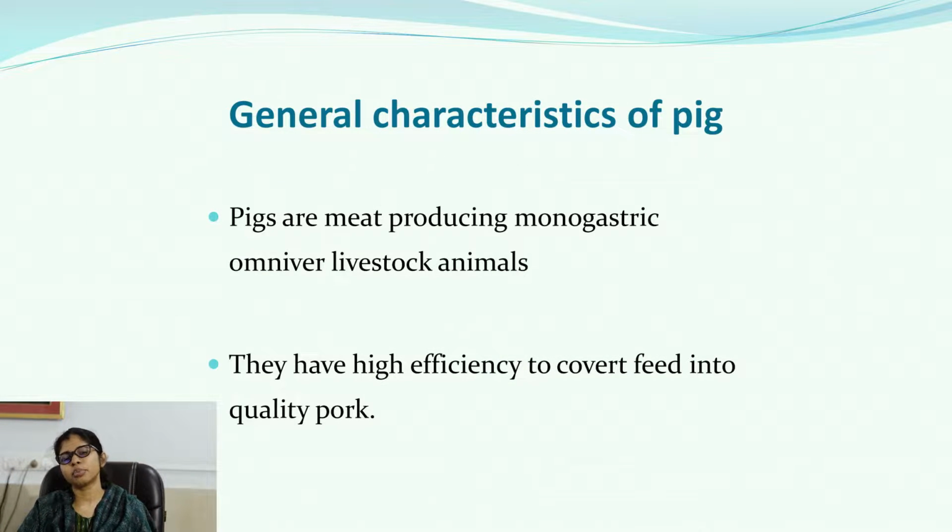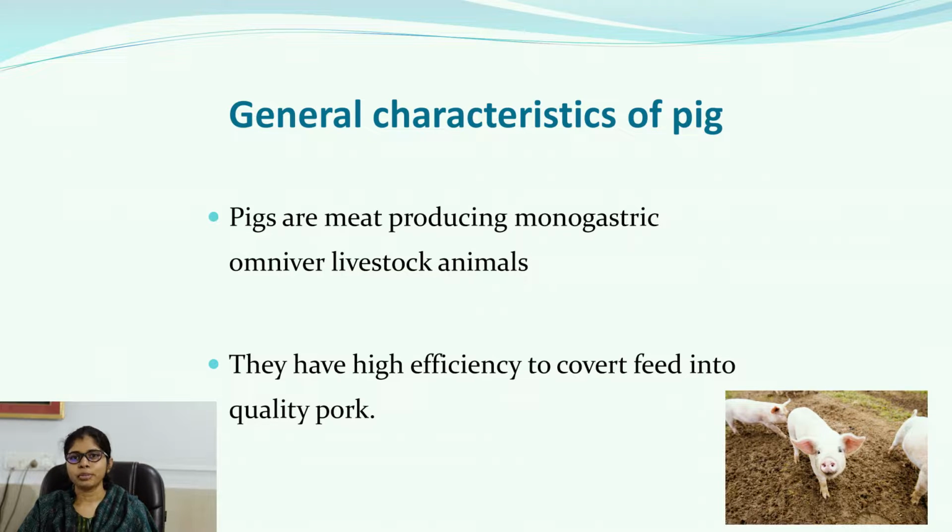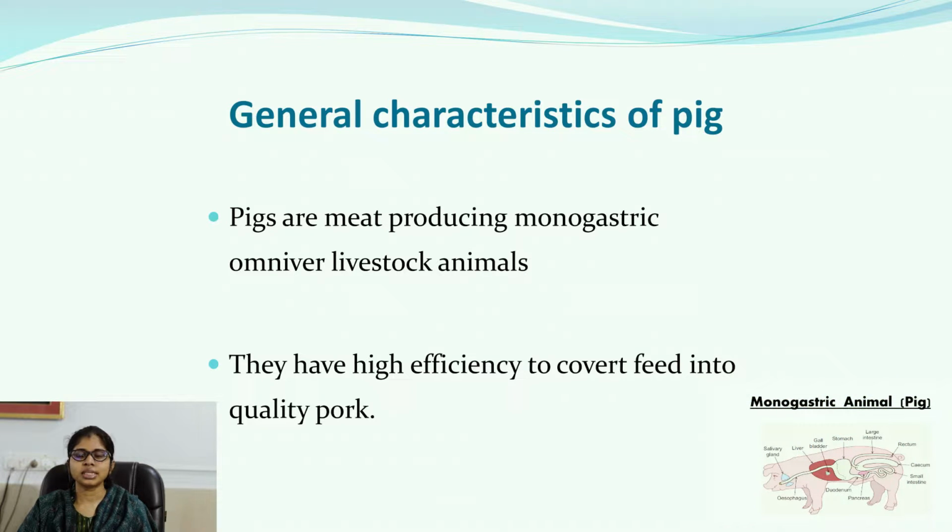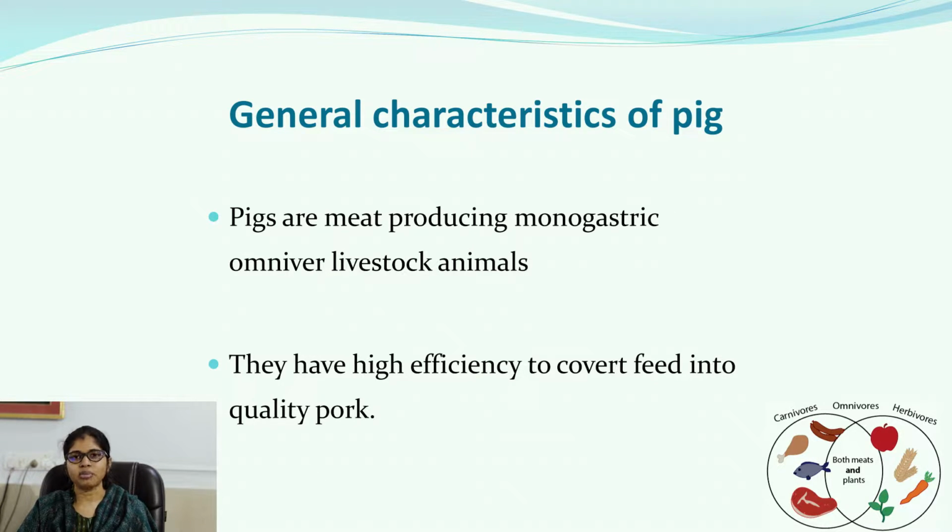General characteristics of pig. Pigs are meat producing monogastric omnivore livestock animals. Monogastric means single compartmented stomach like poultry, horse or cats. And omnivores means they eat both plant products and animal products. So they are called omnivores. And they have high efficiency to convert feed into quality pork.